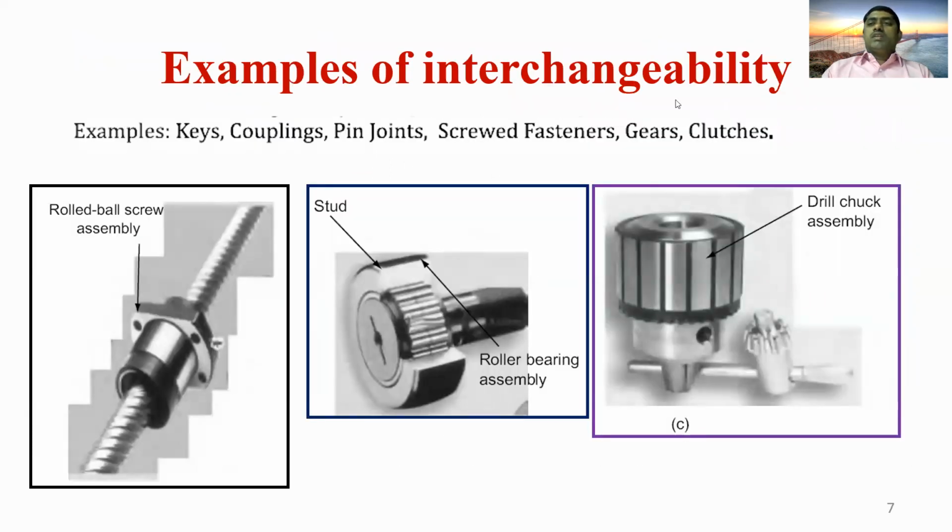If we consider some other examples, like keys, couplings, pins, pin joints, screwed fasteners, gears, clutches, all these elements follow interchangeability. Similarly, the rolled ball screw assembly follows interchangeable manufacturing, and the stud roller bearing assembly and drill chuck assembly follow interchangeability.